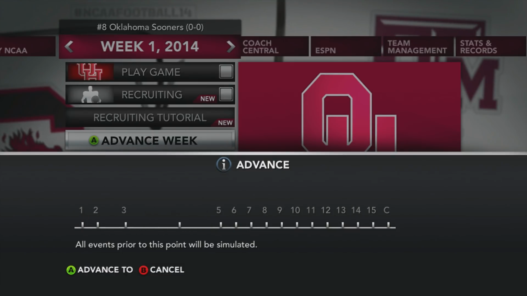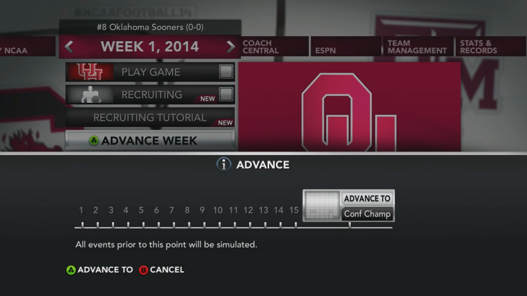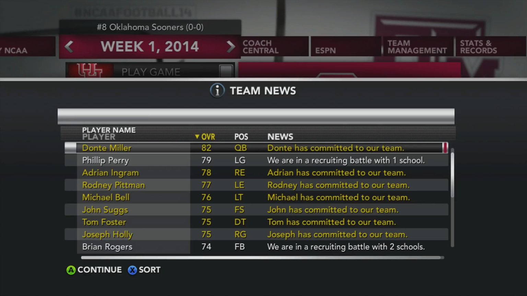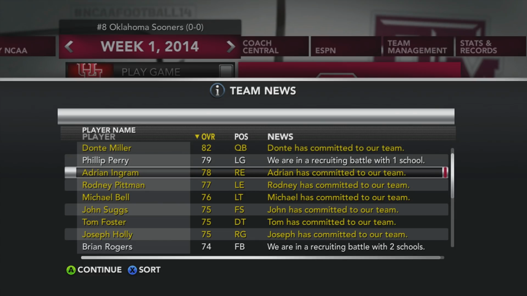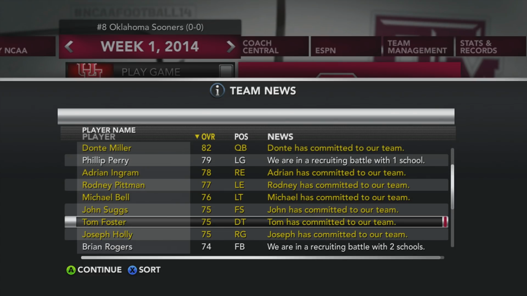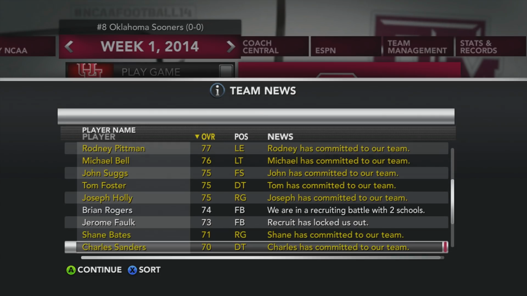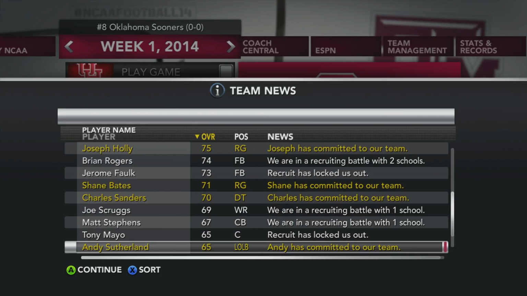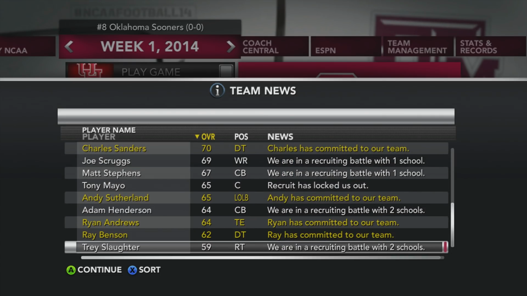And let's get into what will happen this season for 2019 Oklahoma. And here we go. So I simulated this season, and we see the recruits that Oklahoma gets: an 82 overall QB, a 78, 77, 76. Got a bunch of decent recruits here. Even a 62 defensive tackle and a 64 tight end.